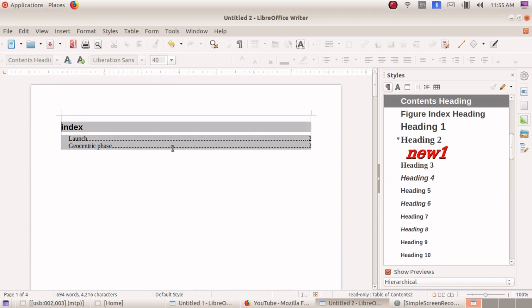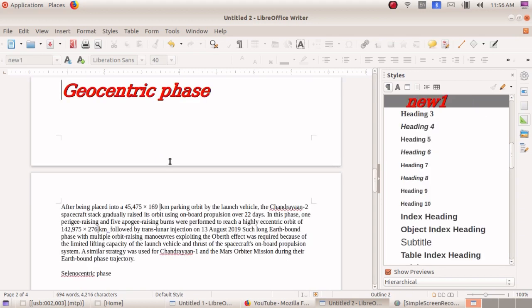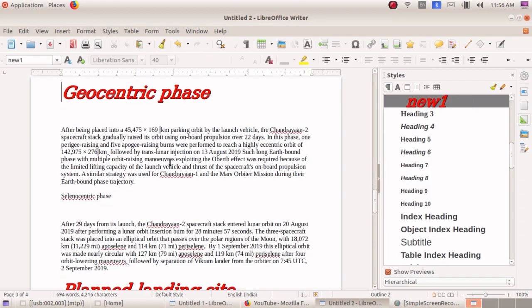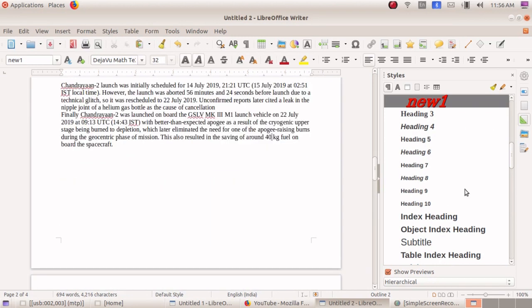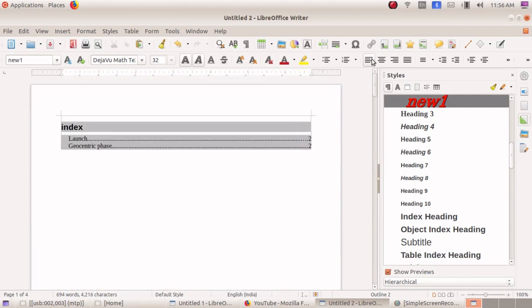Here you are getting the page number and the particular headings of the particular page. So just press the control key and click on the headings, which will take you to the particular page. Can you see that? So here like this you can use the concept of index and tables.